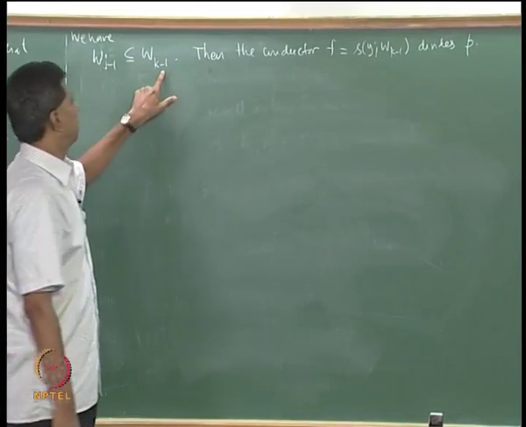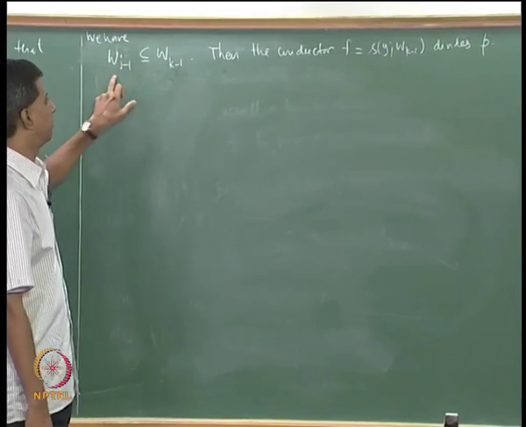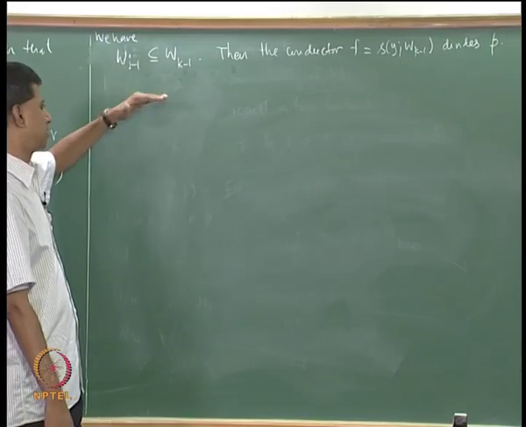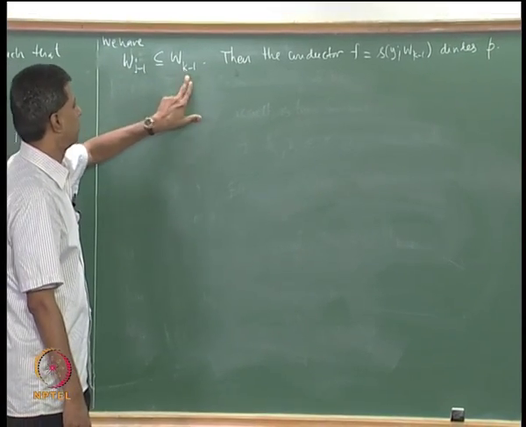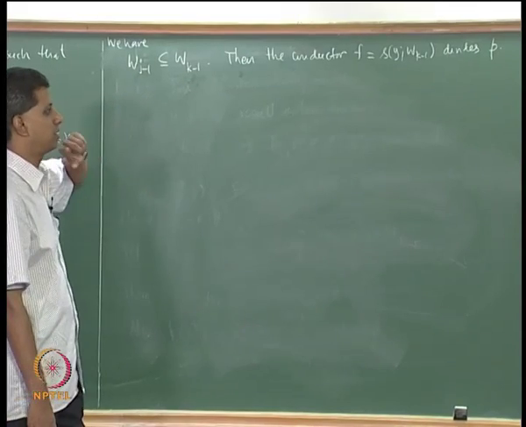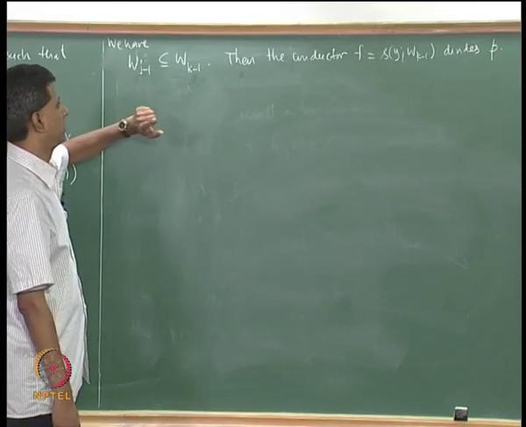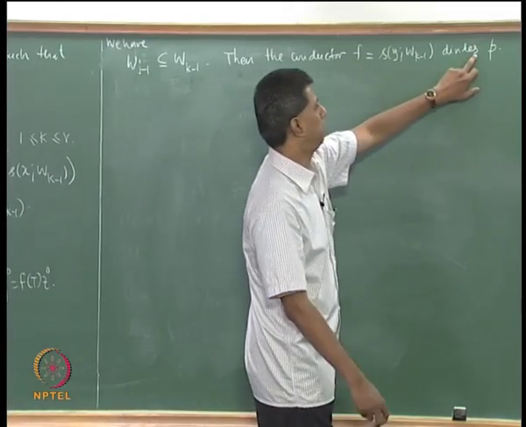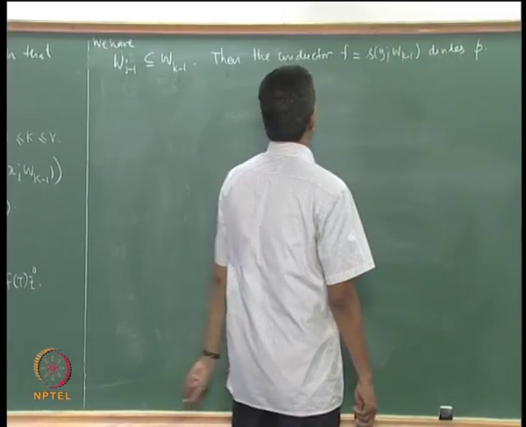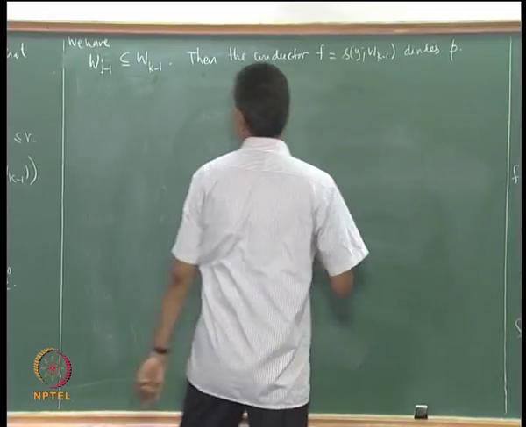The degree of the polynomial coming from this will divide the degree of the polynomial coming from this. The degree of the conductor corresponding to this will be less than the degree of the conductor corresponding to this. In fact, the polynomial f will divide P. Okay, this can be verified quickly. Once you have this, we have the following.